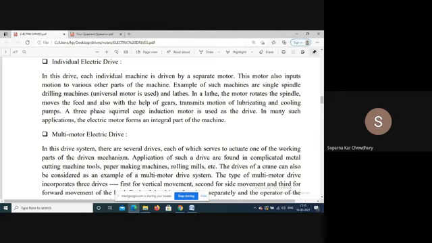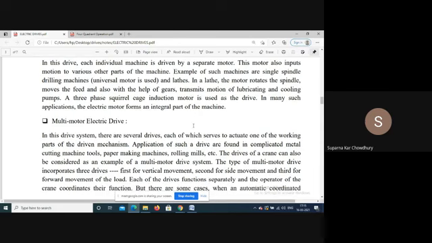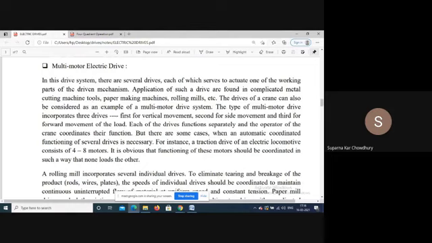In drilling machines, this is the motor used: the universal motor. Drilling machines, mixers, the mixture grinder used in household applications, and the vacuum cleaner. In all these, we will have the universal motor. And for large systems, we have the multi-motor drive system, where for a particular operation the different parts are driven by different smaller motors.